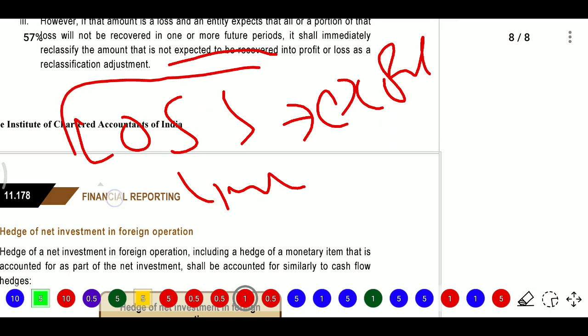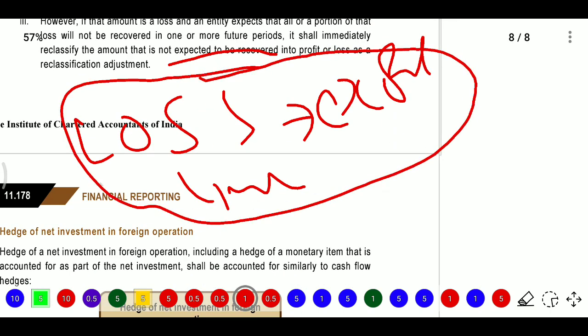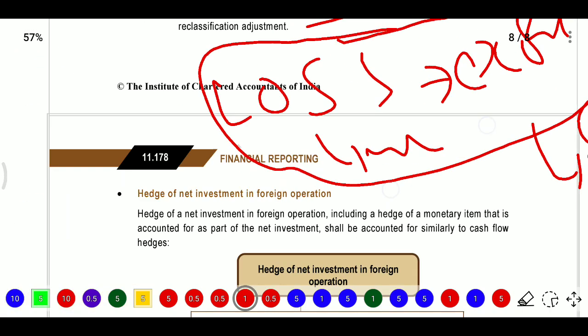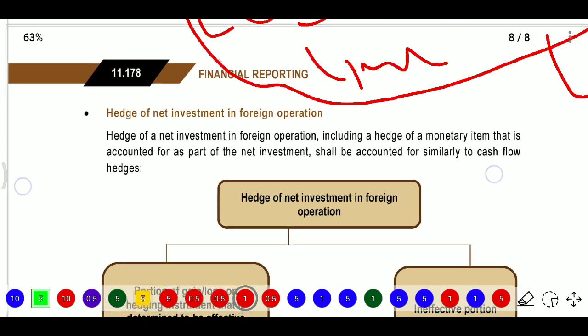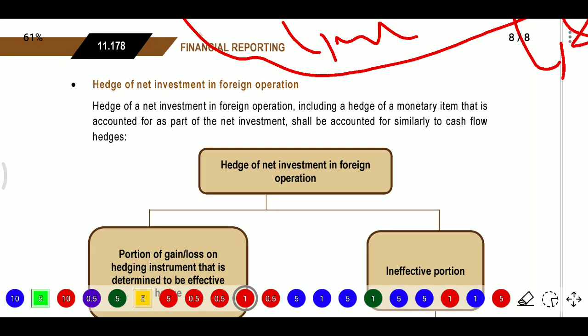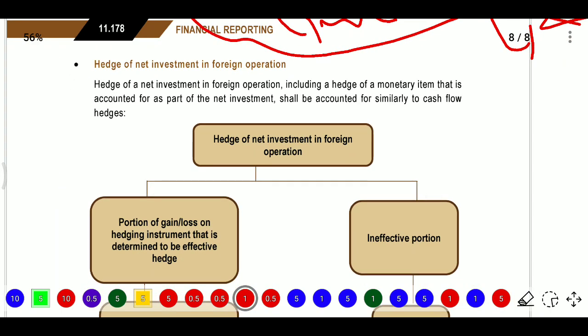So if you are not able to bear this loss, we need to reclassify the items. Next, hedge of net investment in foreign operations. So if it relates to foreign operations, here including hedge of a monetary item that is accounted for as part of the net investment, it shall be accounted for similar to cash flow hedges.